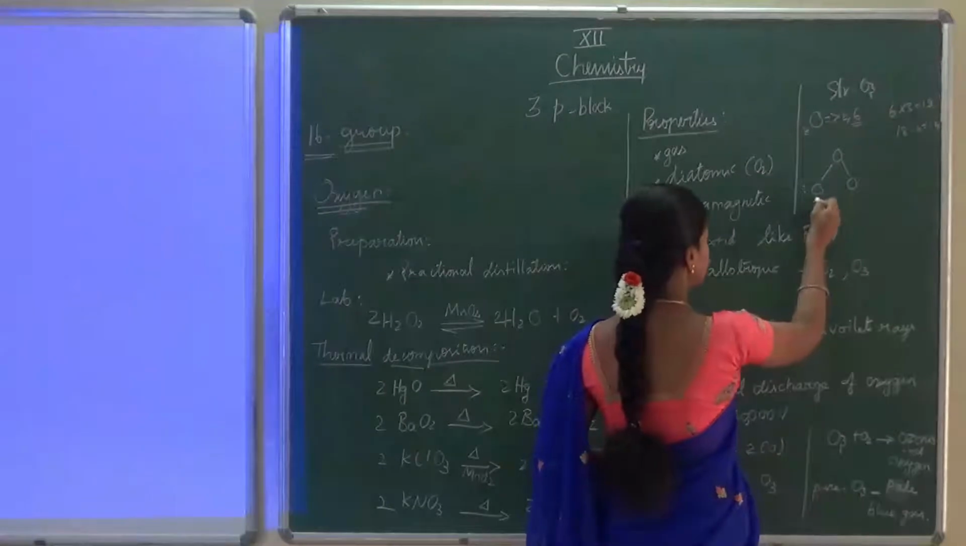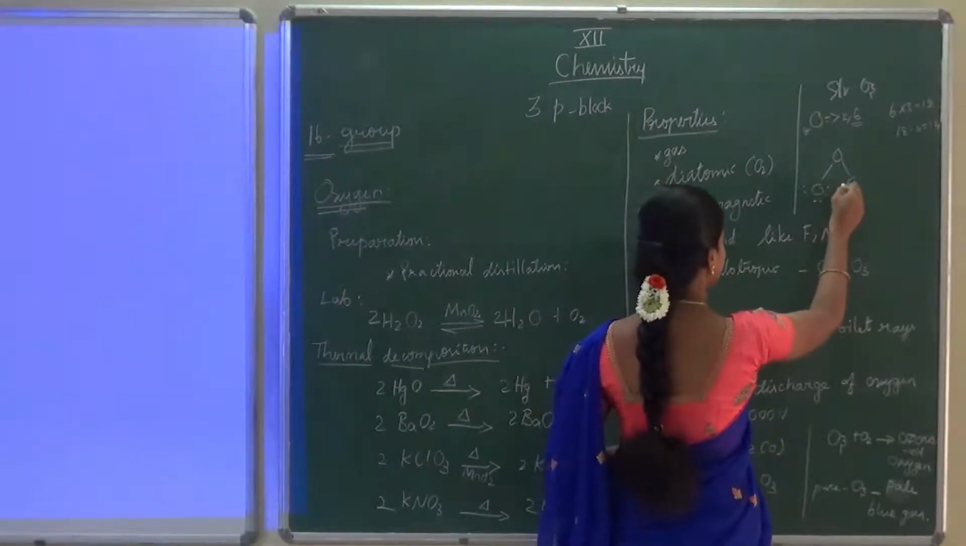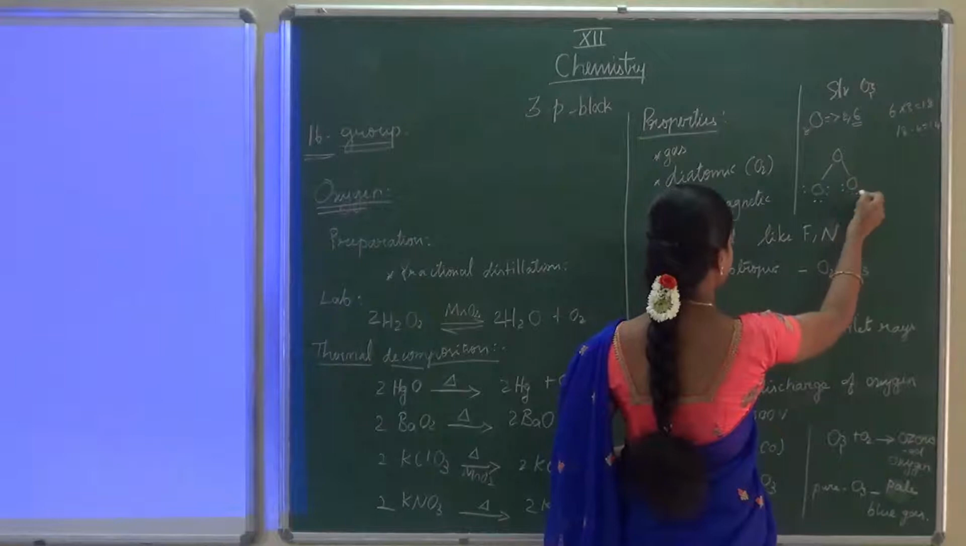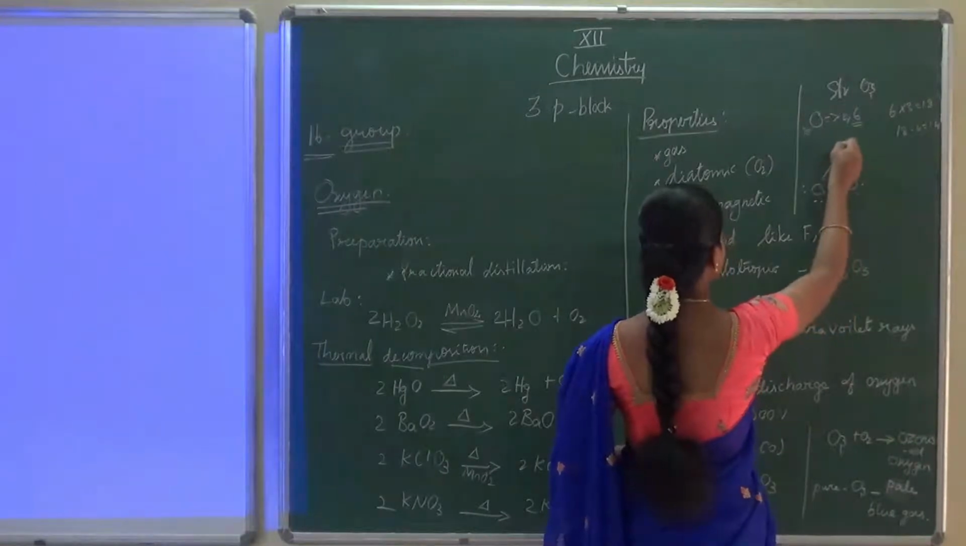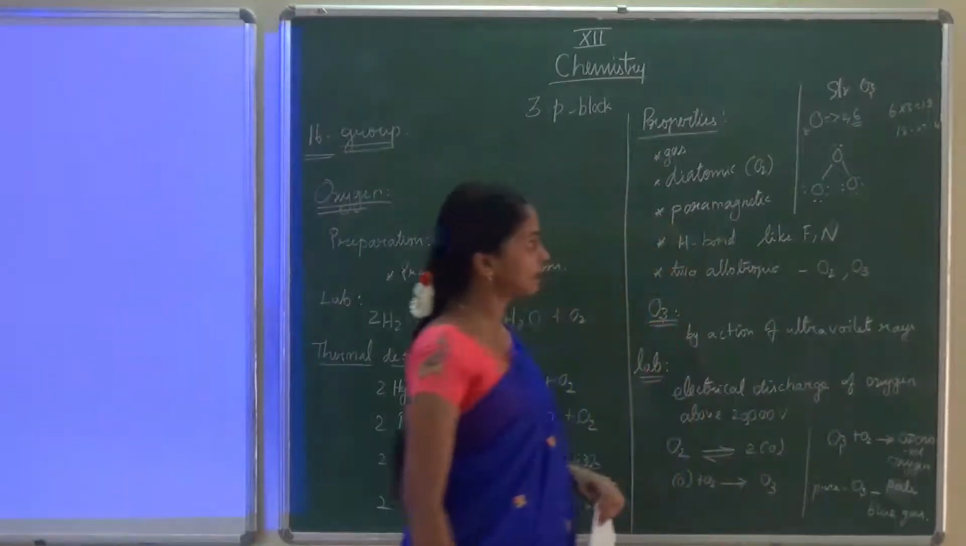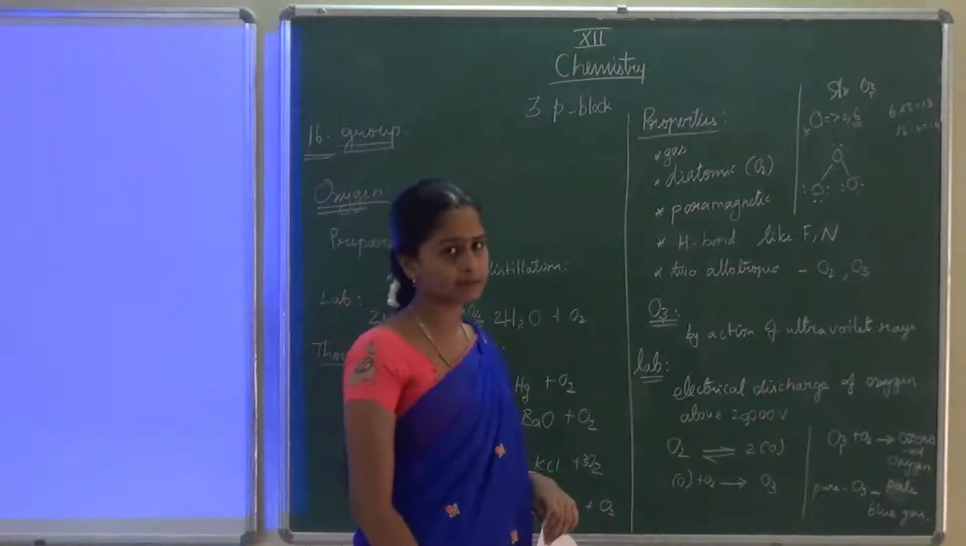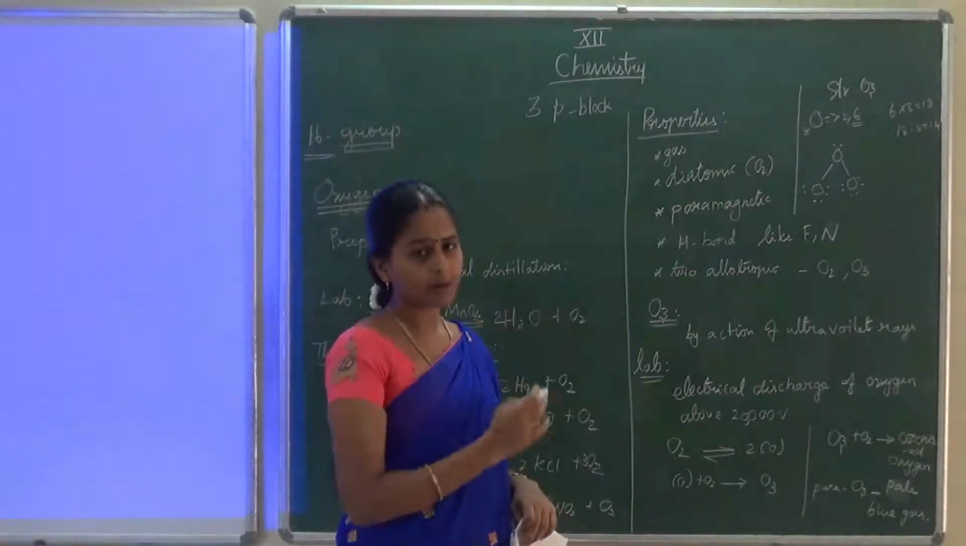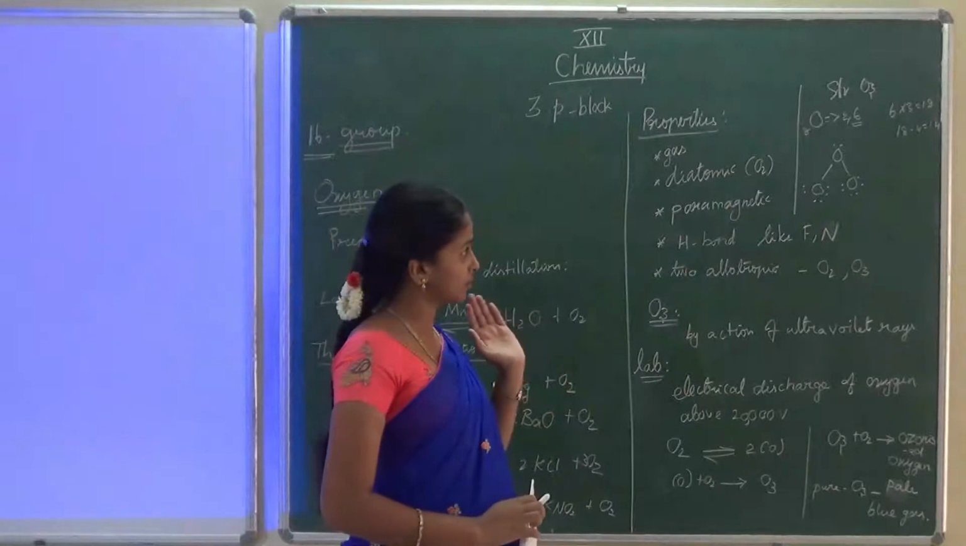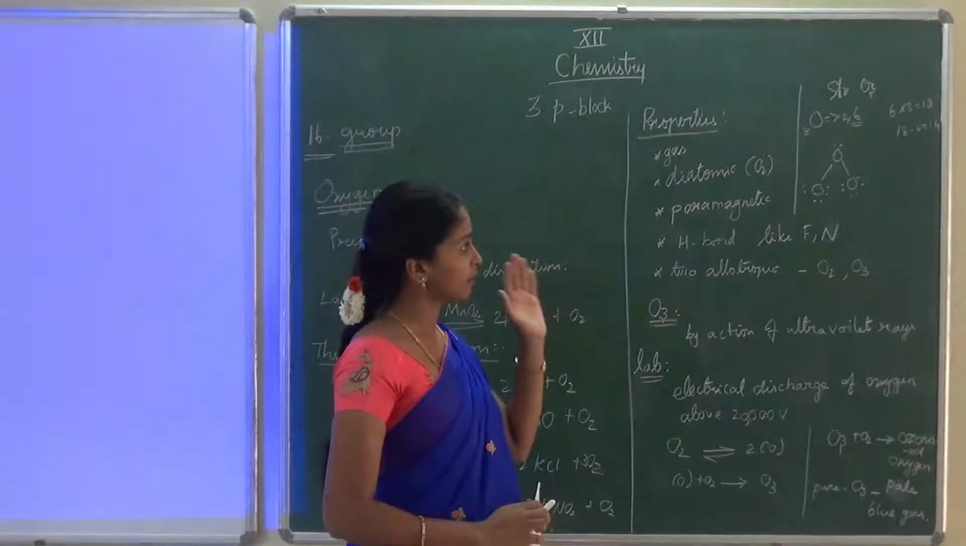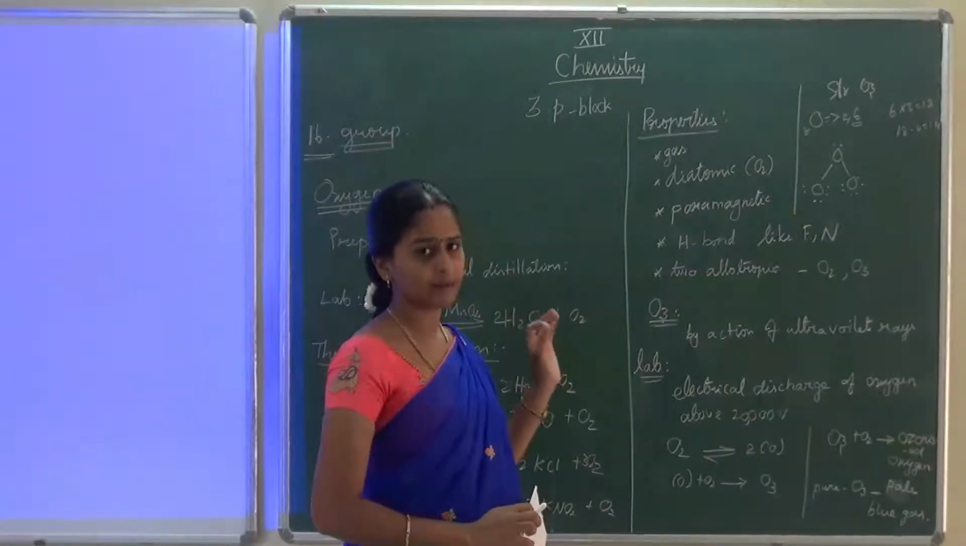1, 2, 3, 4, 5, 6, 7, 8, 9, 10, 11, 12, 13, 14. Like that we have to distribute the electrons. Next we have to check whether all the atoms are having octet rule. All are completing the octet rule.